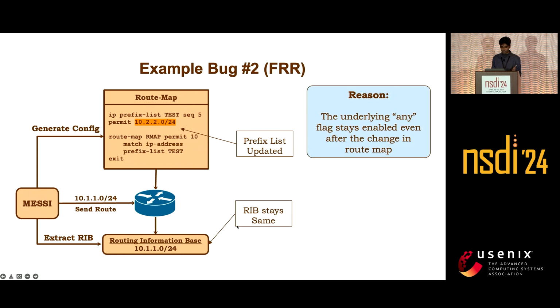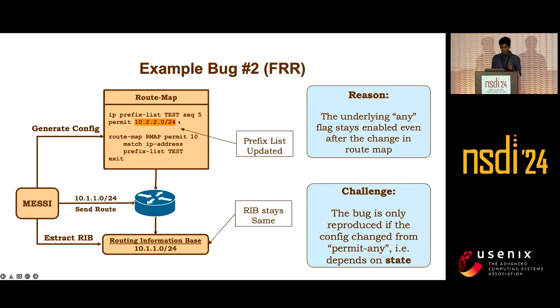This is a non-trivial bug coming from the incremental updates. The reason was that some underlying flag was enabled when the route map was given prefix any, and even after the update that flag was not turned off. Therefore it is still allowing all the different prefixes.